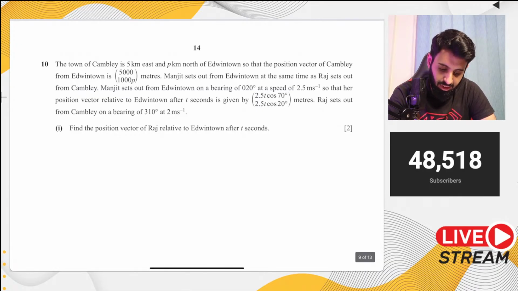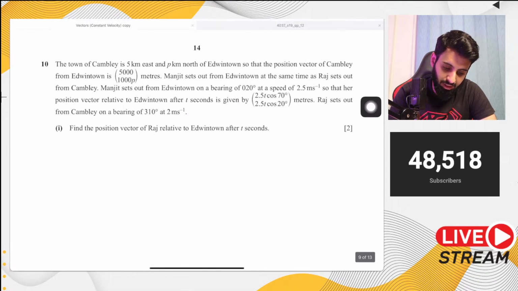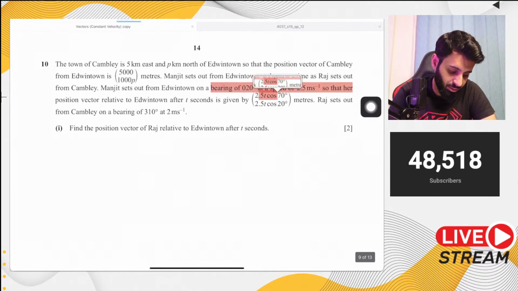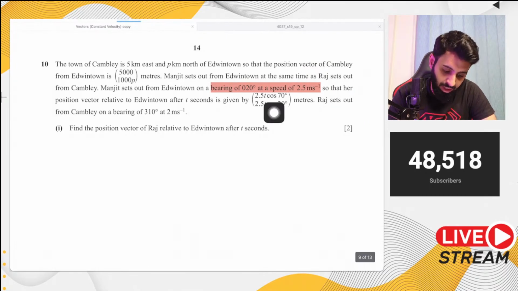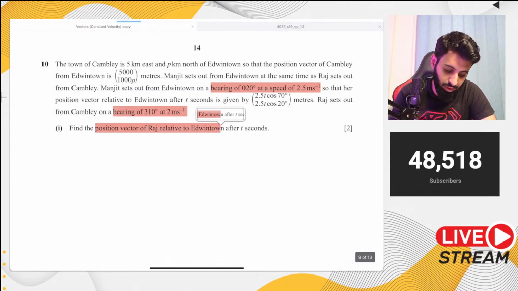Now the real test. Manjeet sets out from E at the same time as Raj sets out from C. M sets out from E on a bearing of 20 degrees at a speed of 2.5 meters per second. So let's highlight that, bearing of 20 degrees at a speed of 2.5 meters per second, so that her position vector relative to E after t seconds is given by so and so. Okay. Raj sets out from C on a bearing of 310 degrees at 2 meters per second. Okay, so we need to find out the position vector of R relative to E after t seconds.